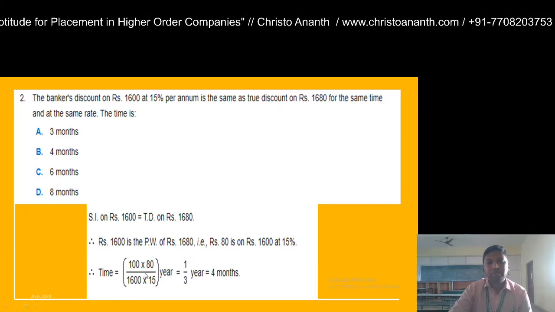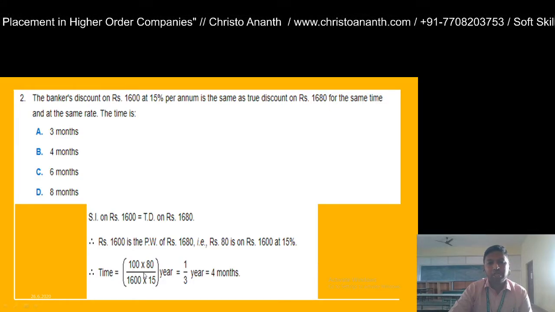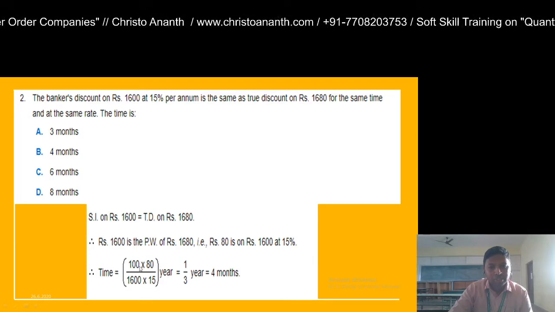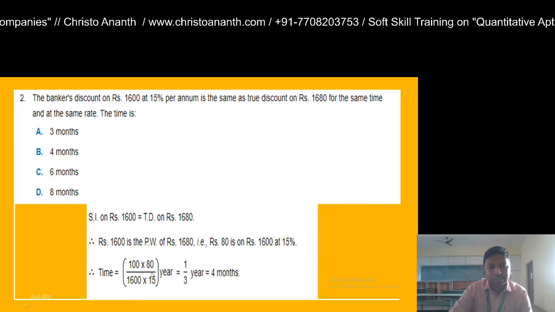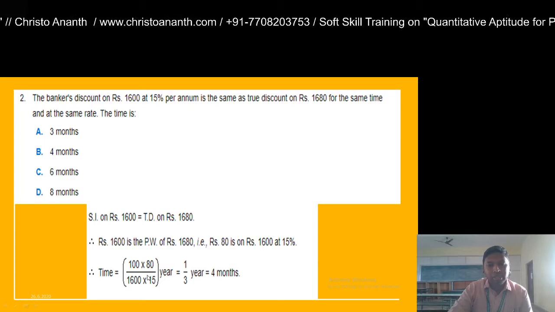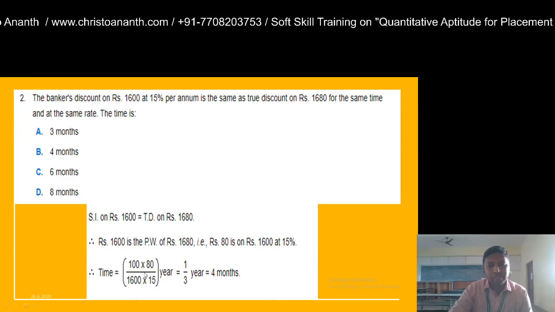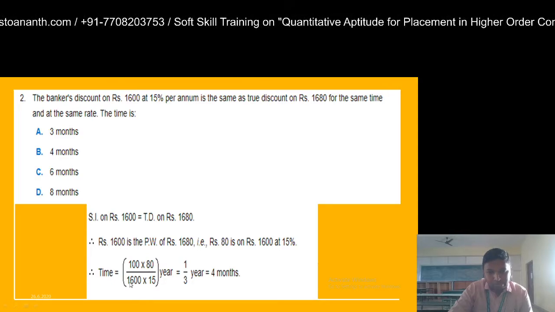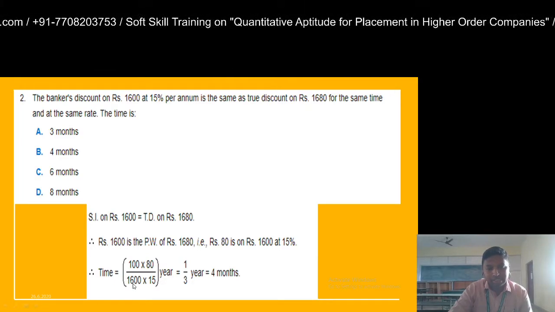If you cancel, there are 3 zeros, so you can cancel 2 zeros. So it is actually 80 divided by 16 into 5.